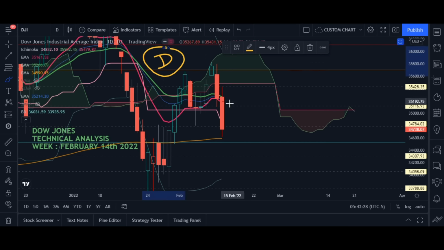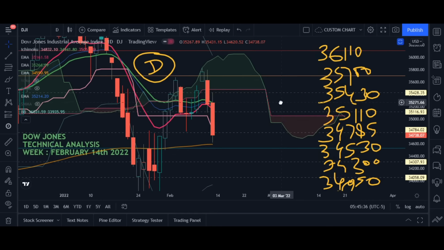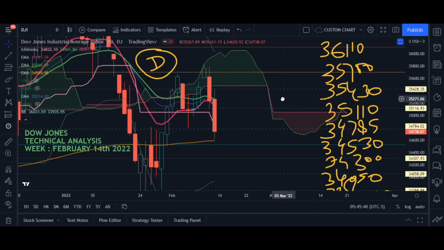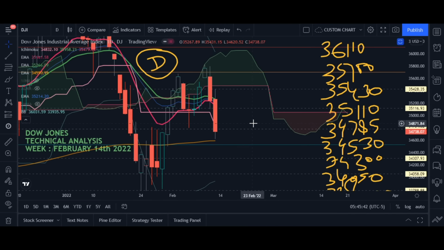This is the daily chart. So daily chart means one candle represents 1 day, not 1 week or 1 hour or 50 minutes. One candle means 1 day. Now let me first write down the support and resistance levels here. Okay guys, so these are the support and resistances here for Dow Jones Industrial Average Index. So now let's do the technical analysis.